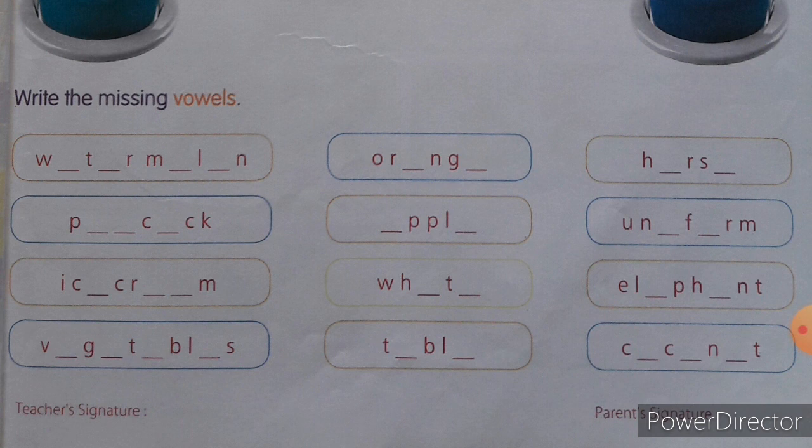The next one, T-B-L, two blanks are there. Can you guess the word, children? Yes, it is table. T-A-B-L-E. Table. You have to use A and E in the blanks.